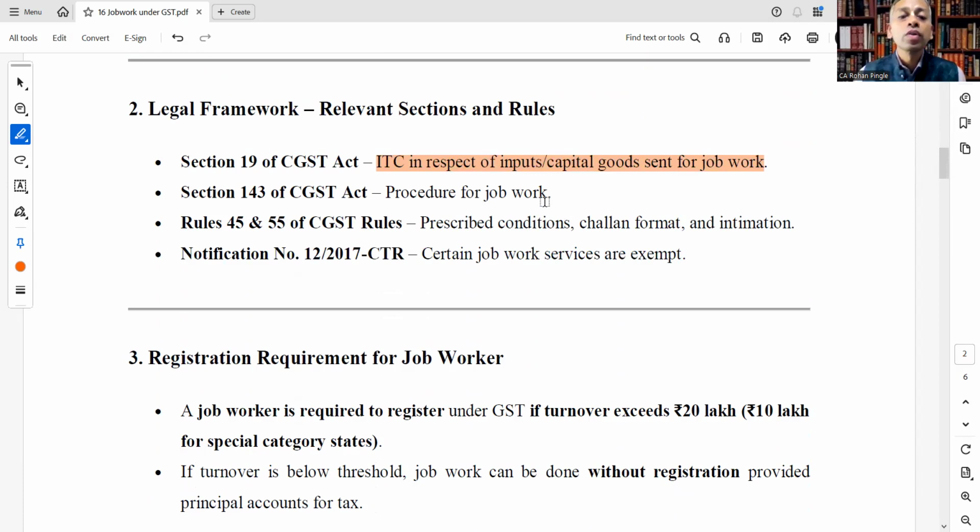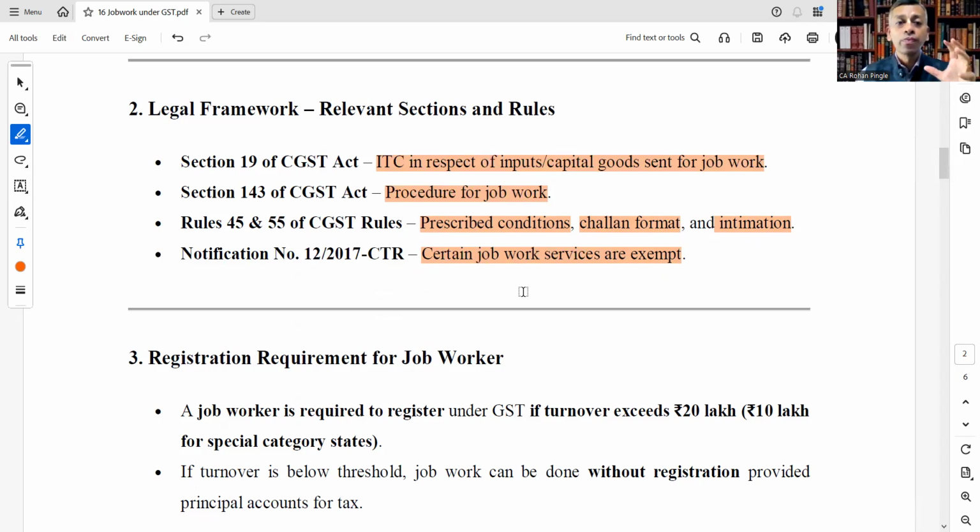Section 143 of the CGST Act gives the procedure for job work. Rules 45 and 55 of the CGST Rules prescribe conditions, challan format, and intimation. And Notification number 12 of 2017 Central Tax (Rate) says certain job work services are exempt.